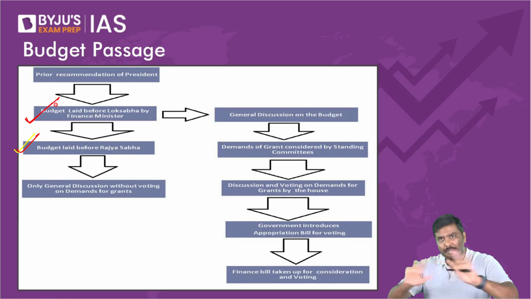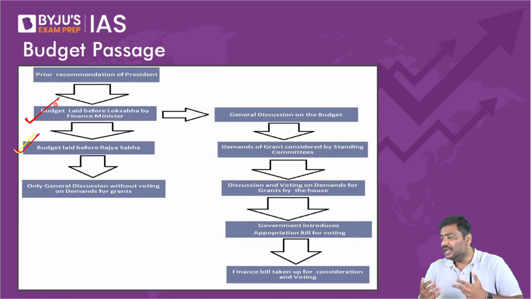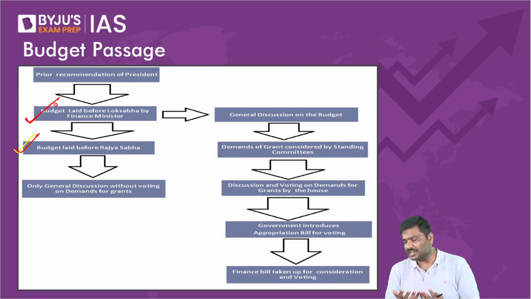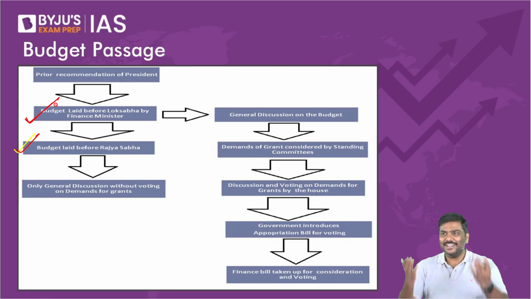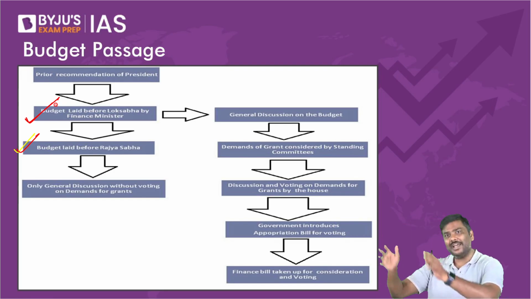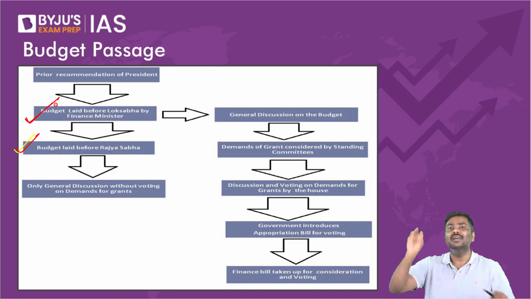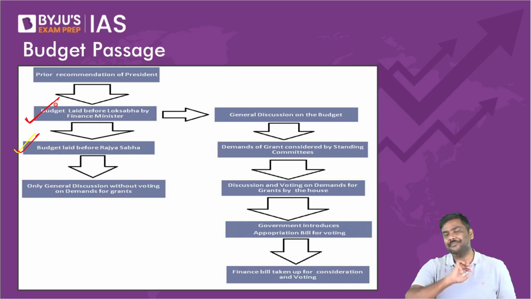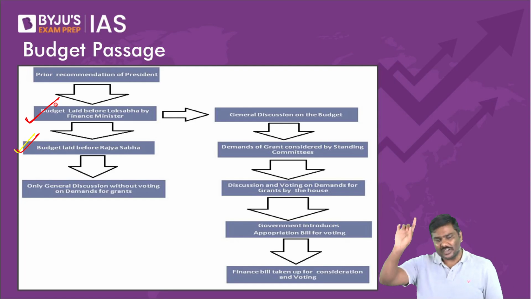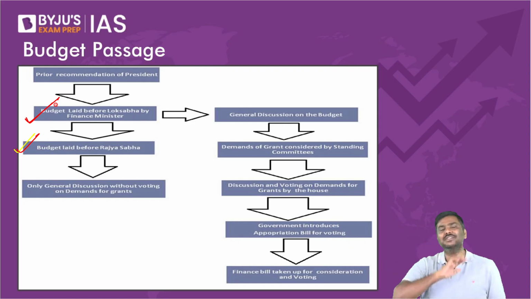We will not print the budget documents. What we will do is, we will go for a paperless budget. What do you mean by paperless budget? Now, next year, if you have time, which I would strongly recommend, please see the budget when it is presented on the first working day of February.